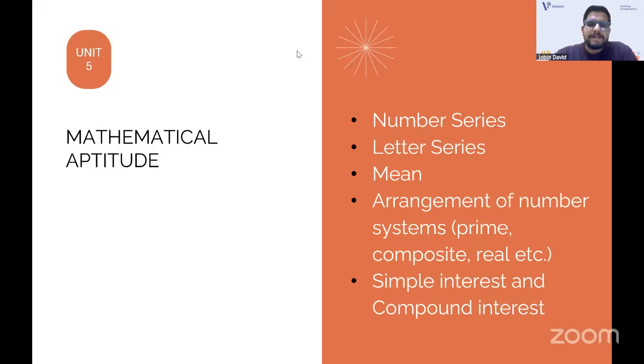See, there were arrangement of number systems, prime numbers, composite numbers, real numbers and all. So you should better know the types of numbers. Maybe in mathematical aptitude they can ask questions like this. Simple interest and compound interest we expected, and we know the formulas. We know how to do that. It's a very expected question. It was easy.